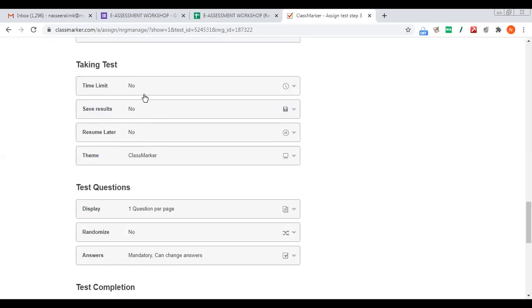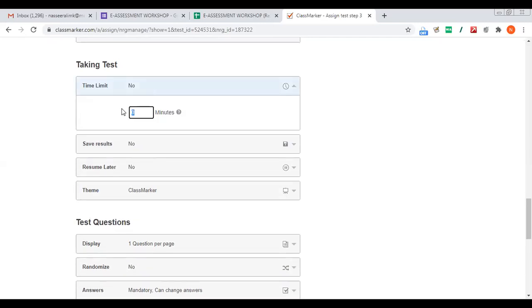Time limit means, suppose you can schedule a test, you can ask your students to take the test between 12 and 1 o'clock. From 12 to 1 o'clock the test will be made available, but for a student you can schedule that a student can take only 30 minutes. Once he starts taking the test, he can take only 30 minutes. Like that also you can schedule it.